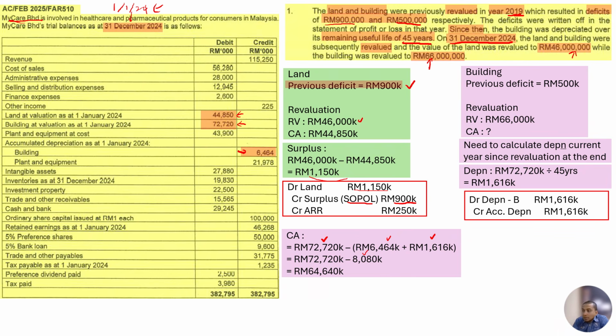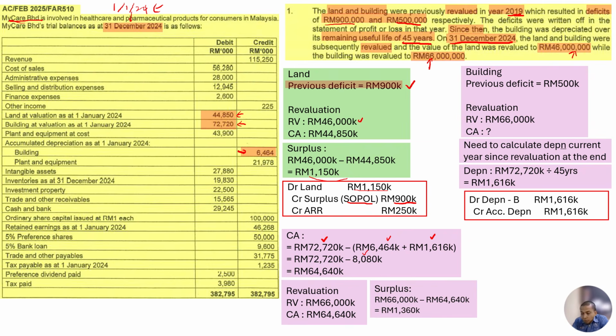After we get this carrying amount, we compare with the fair value, the revaluation value of 66 million. We can see the revaluation amount is higher, meaning we have a revaluation surplus of 1,360,000.